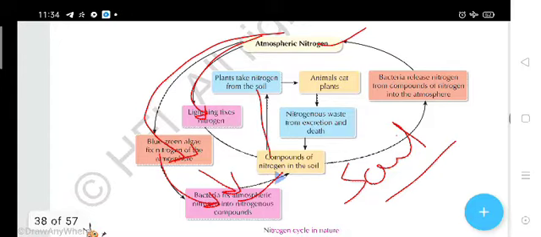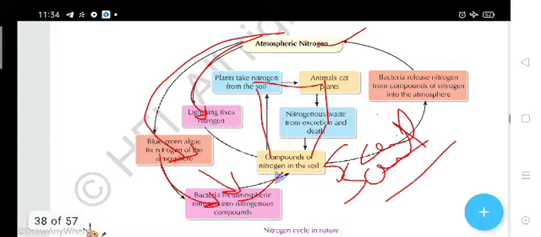And if those plants are eaten by other animals, then the nitrates and nitrogen are transferred to the animals. And if the plants and animals die or excrete, then their nitrogen will again be mixed into the soil. So this is the cycle, students.